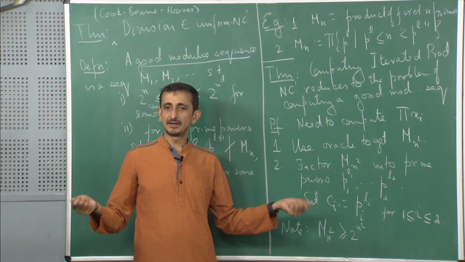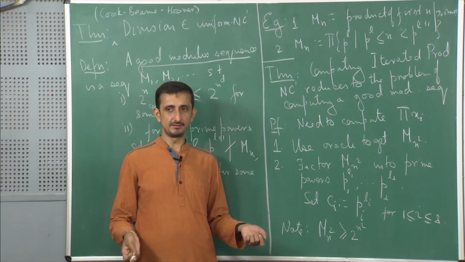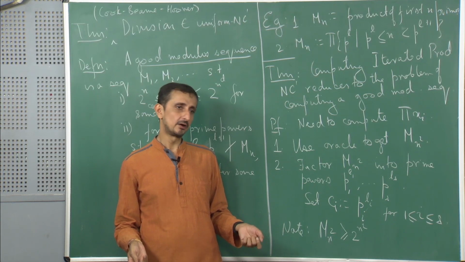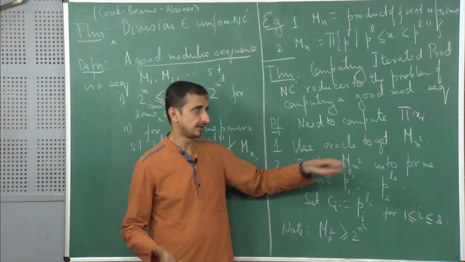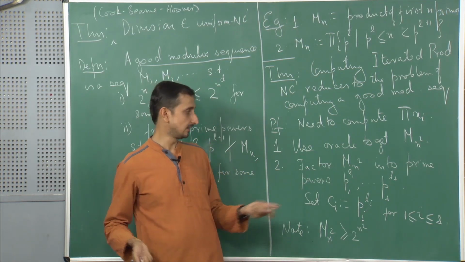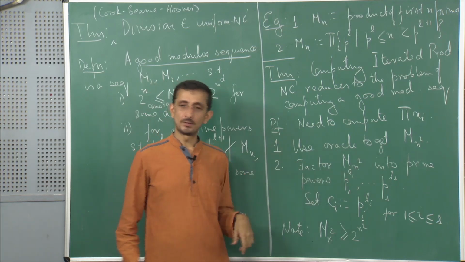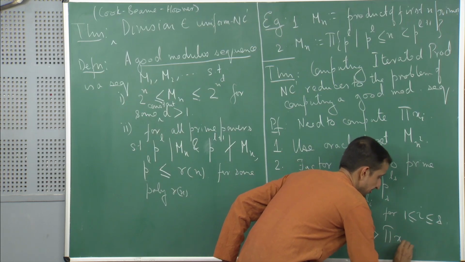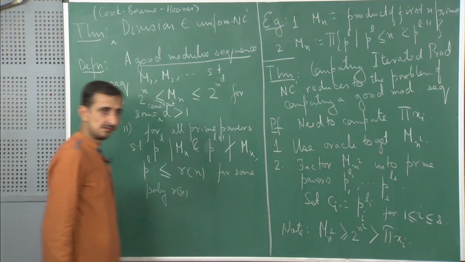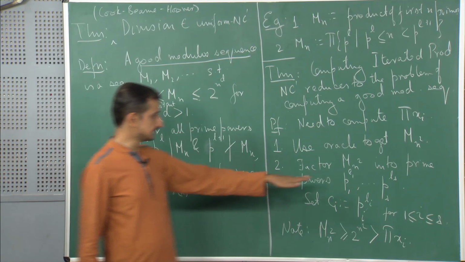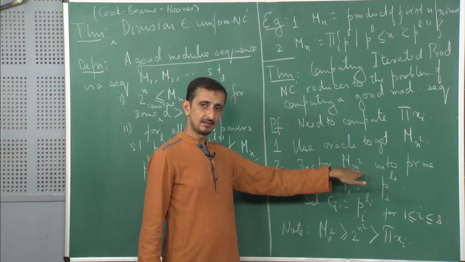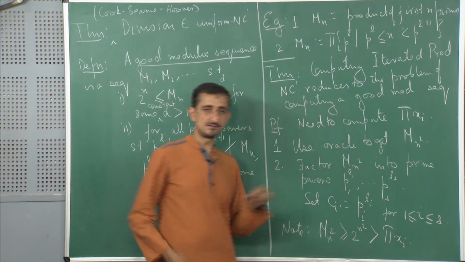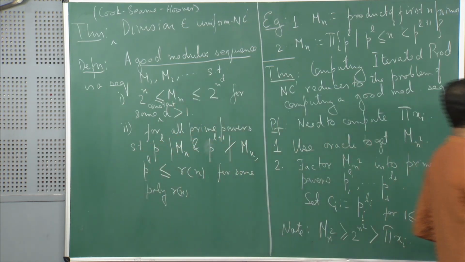There are n of them that I am multiplying. So, how large can the product be? It is at most 2 to the power n square. So, this is strictly greater than the product of xi. Basically, this term that I am factoring is bigger than the product. In other words, the product is bounded by this thing.